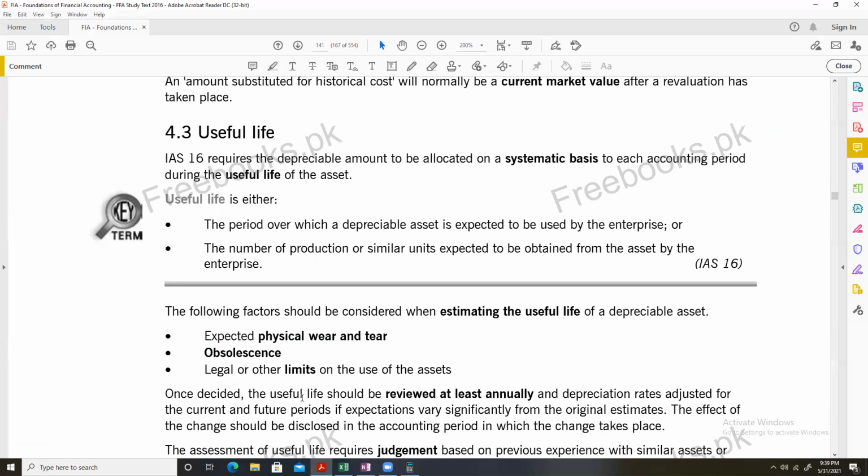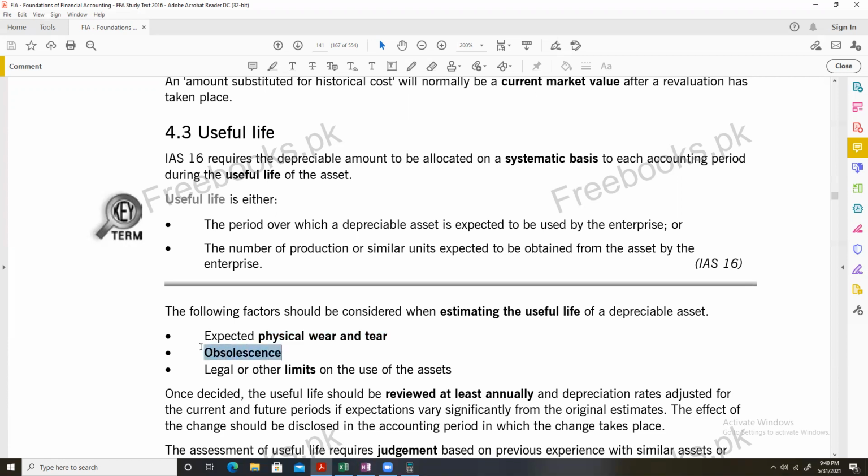These are considered when we estimate the useful life of the asset, because an asset will definitely lose its value because of these things.